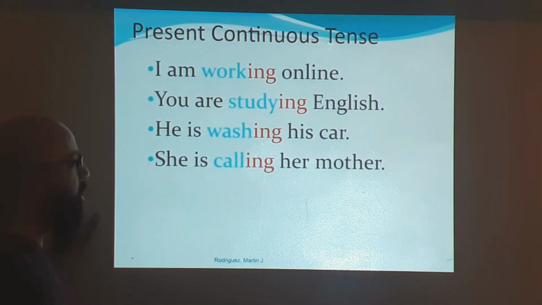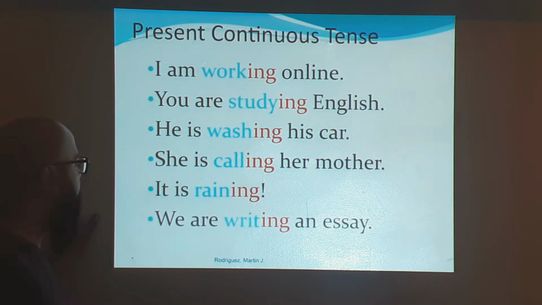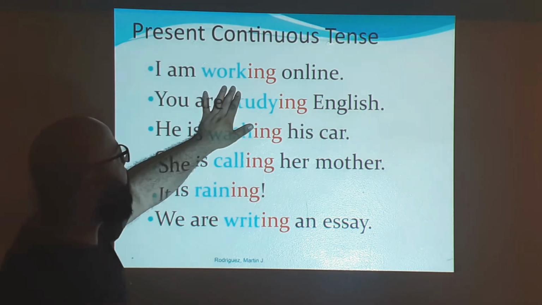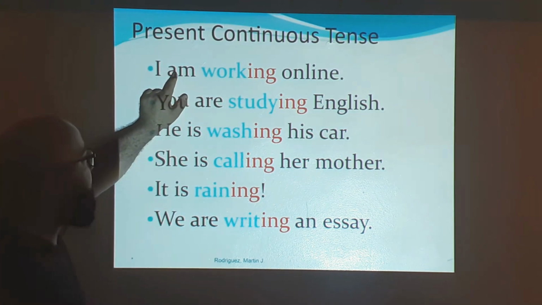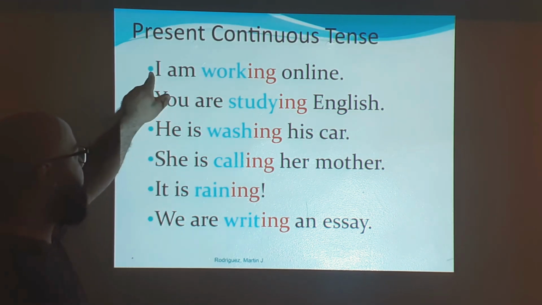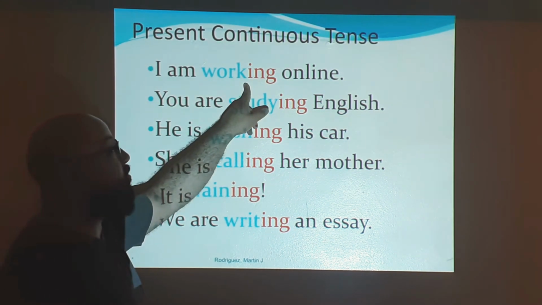And also, she is calling her mother, right? It is raining. And also, we are writing an essay. If you see here, all that we did, we are going to add the verb to be, right? According to the subject pronouns. And also, the verb is going to be like that. It's going to be the same.